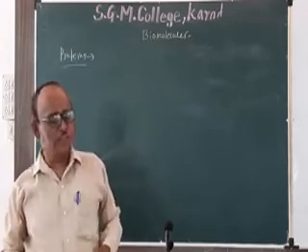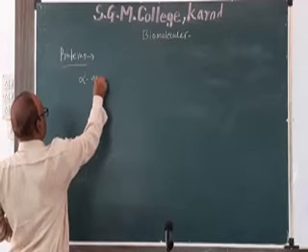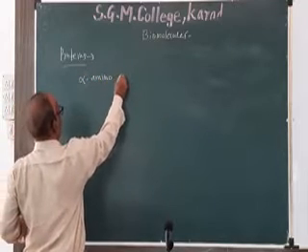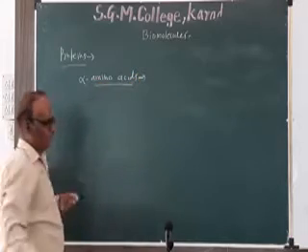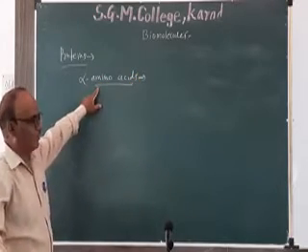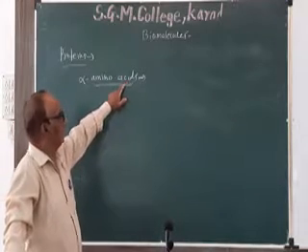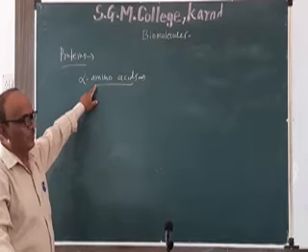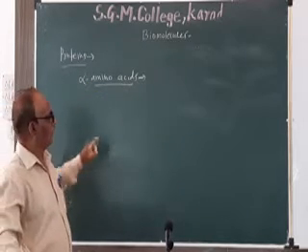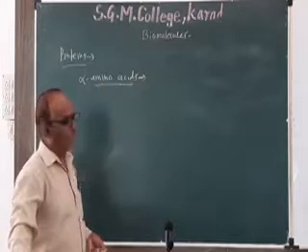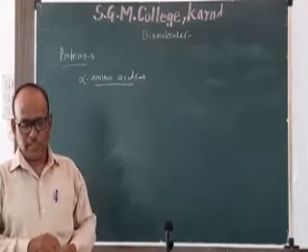Proteins contain a large proportion of alpha amino acids. So what is alpha amino acid? The word indicates that it is an acid. Acid means carboxylic acid, and amino means it contains an NH2 group. The compounds containing both acidic as well as NH2 groups are called alpha amino acids.